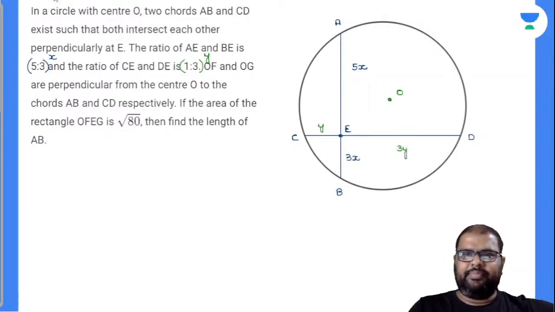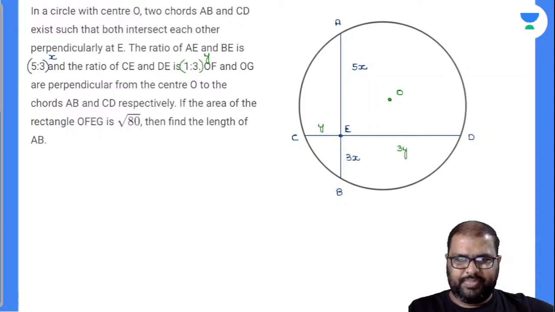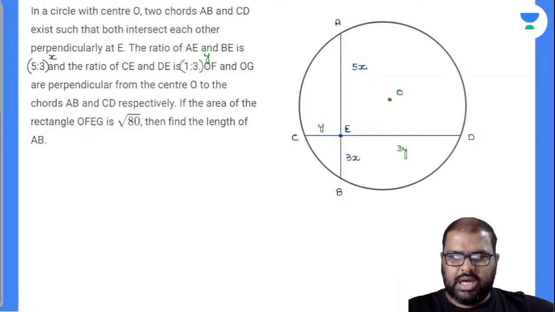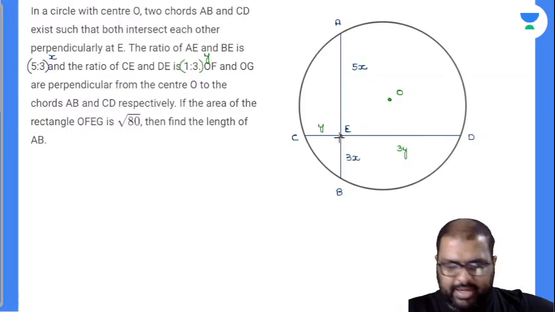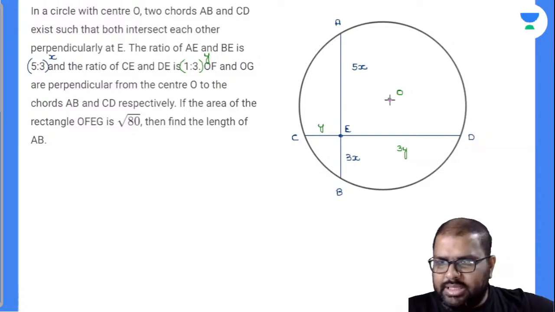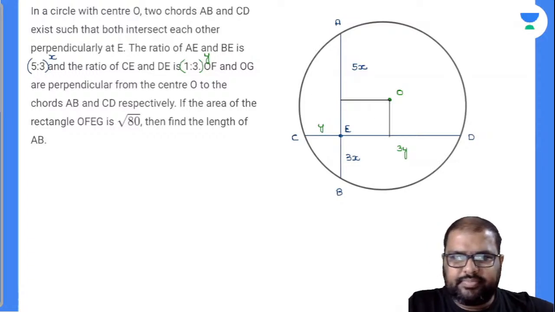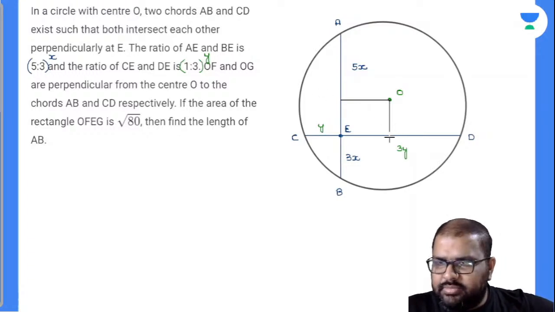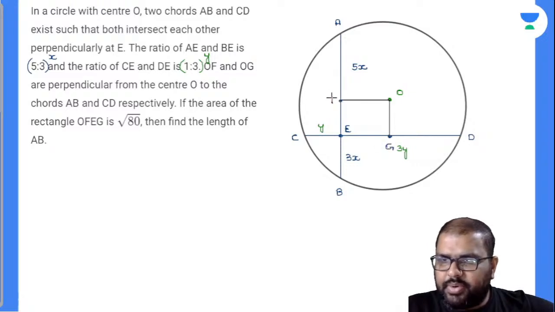Any other point given there? OF and OG are the perpendiculars from center O to the chords AB and CD, so this is perpendicular by 90 degrees. Now I will be drawing a perpendicular from O on AB, and a perpendicular from O to CD. This is what is given there. The one to CD is called OG. This is G, and this is F. Now closely observe there.